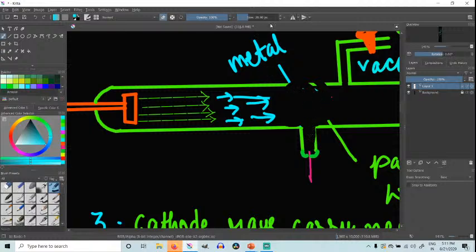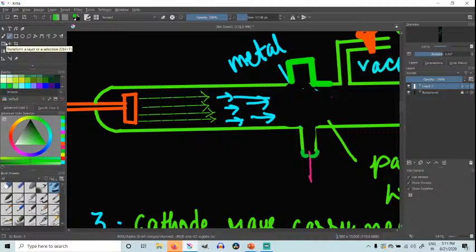Okay, so if you keep something in the path, suppose if you keep, let me draw this. Okay, so if you keep one electrical field in the path, right?